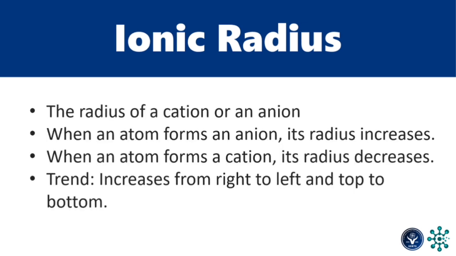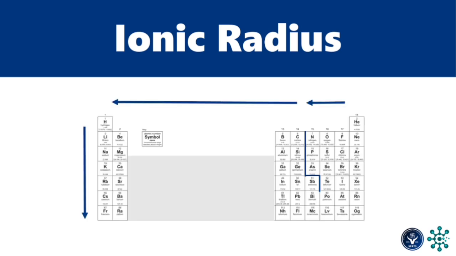Now the ionic radius is a little bit related to the atomic radius trend. But the ionic radius pertains to the radius of a cation or an anion. When an atom forms an anion, its radius increases, whereas when an atom forms a cation, its radius decreases. The trend is the same as the atomic radius, but here we need to make sure that we compare cations and anions separately. So the trend is here.